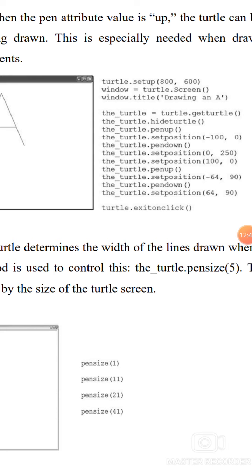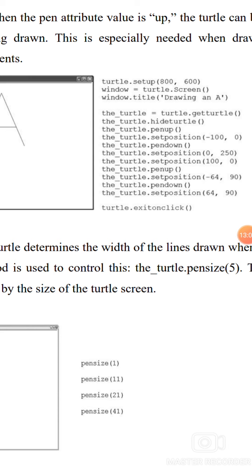The turtle set position 100, 0. The turtle pen up, set position -64, 90. The turtle pen down function, the turtle set position 64, 90. The turtle exitonclick.